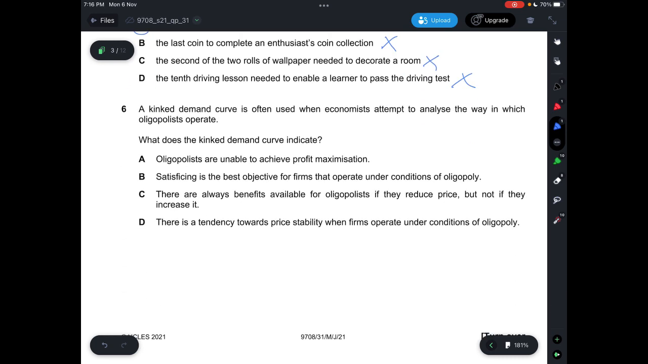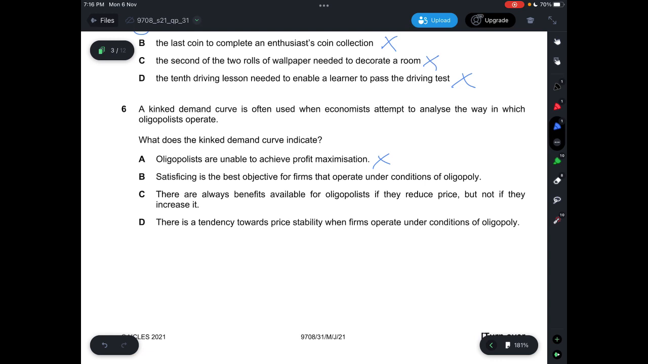Question 6, the kinked demand curve is often used when economists attempt to analyze the way in which oligopolies operate. And what does the kinked demand curve indicate? Okay, so let's look at the 4 options. Oligopolies are unable to achieve profit maximization. This is incorrect. Oligopolies are able to achieve profit maximization, just that they choose not to because they want to sell at a higher price and lower quantity. So it's incorrect to say that they are unable to achieve profit maximization.